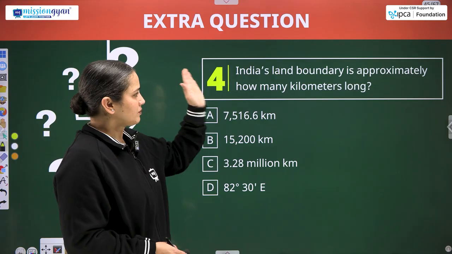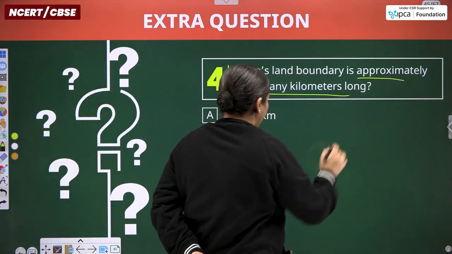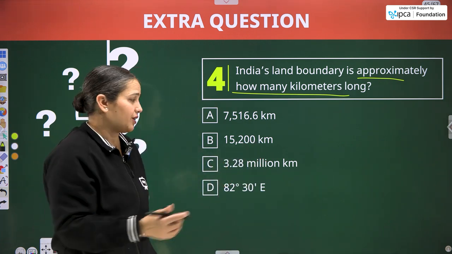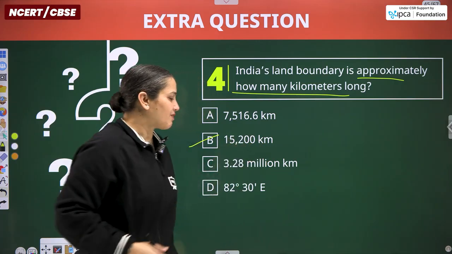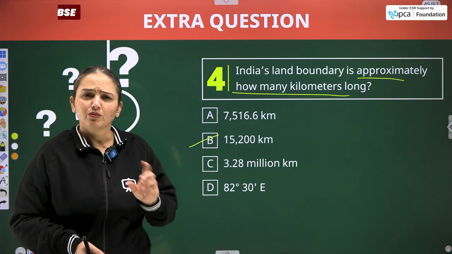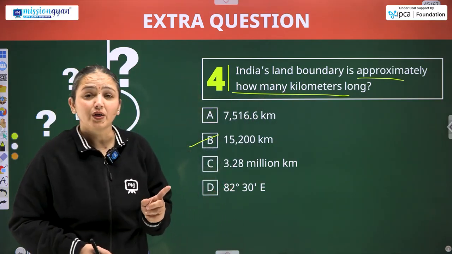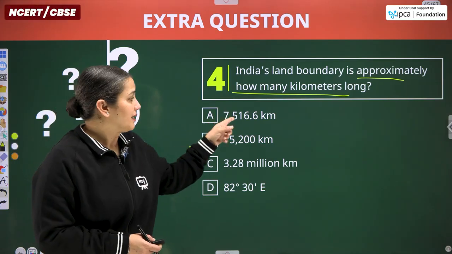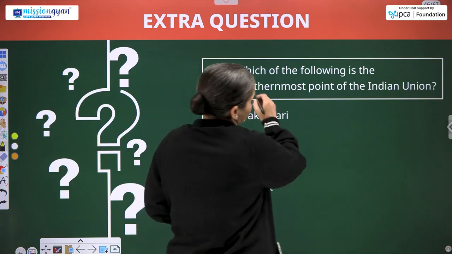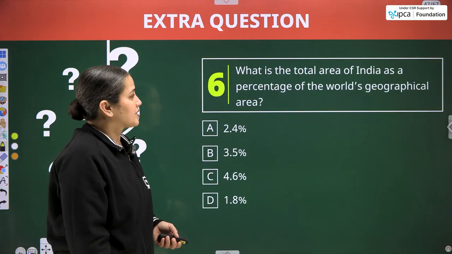India's land boundary is approximately how many kilometers long? If you have learned the chapter and listened to the discussions carefully, you can pick this easily. 15,200 kilometers. This is the extension of what part? One is showing the land boundary we are talking about, the other will be showing the coastal length. So this is the entire coastal length of the Indian nation. Which of the following is the southernmost point of the Indian Union? That is Indira Point. Next question.